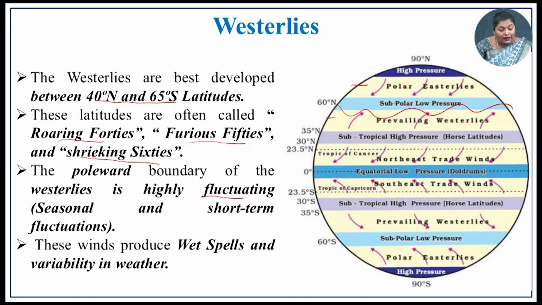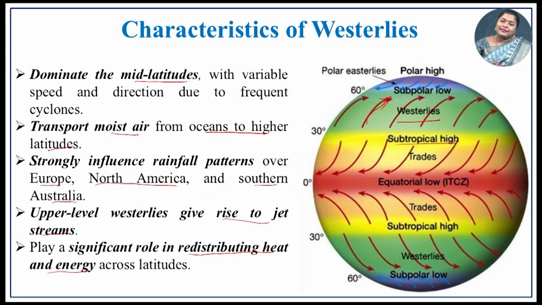The poleward boundary of the westerlies is highly fluctuating. Why is there a fluctuation in the poleward boundary? It is because it is seasonal and short term. It is because of jet streams. We know that there will be a jet stream here, and because of that, it is very seasonal also. Because of these characteristics, it is highly fluctuating in this region. The characteristics of westerlies. What are the characteristics of westerlies?